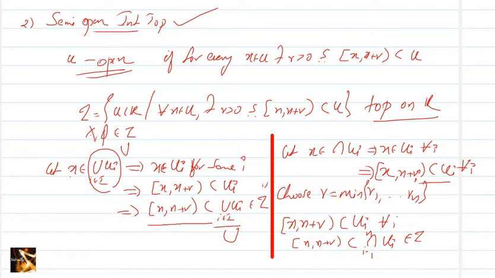Now can you say which one is stronger, the usual topology on R or the semi-open interval topology on R?